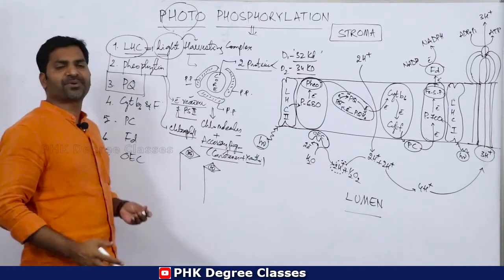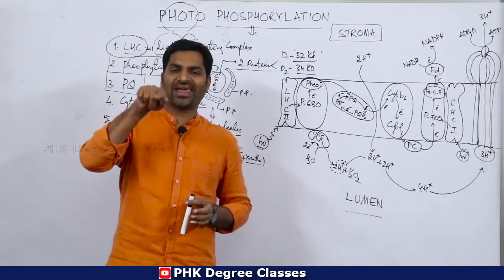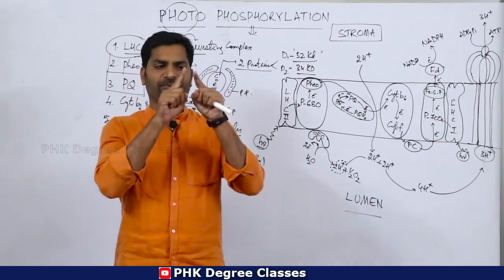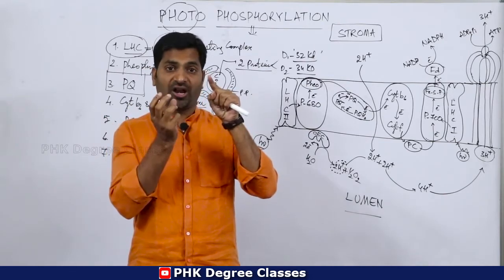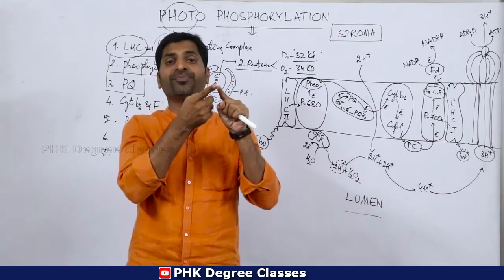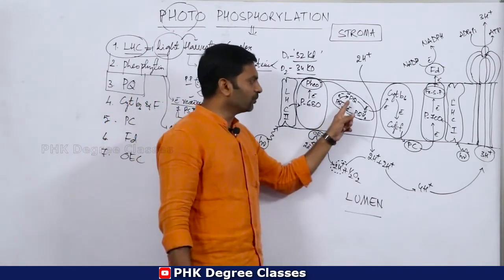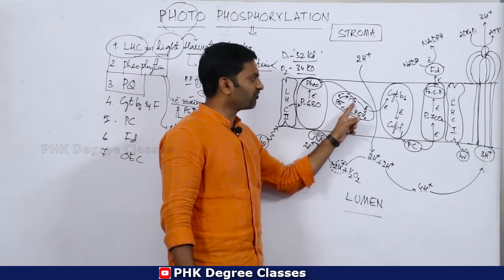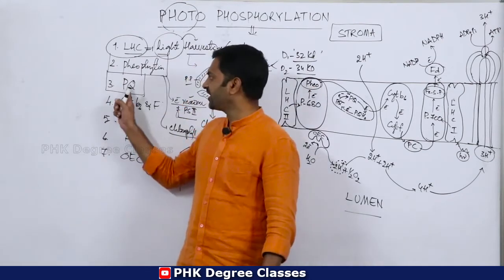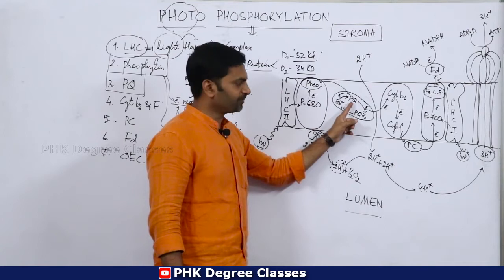Then come to plastoquinone. In the respiratory mechanism we have seen ubiquinone. The ubiquinone cycle is there in respiratory electron transport: ubiquinone becomes ubiquinol, ubiquinol becomes semi-ubiquinone, and semi-ubiquinone again becomes ubiquinone. In the same manner, PQ stands for plastoquinone, and PHEO stands for pheophytin.